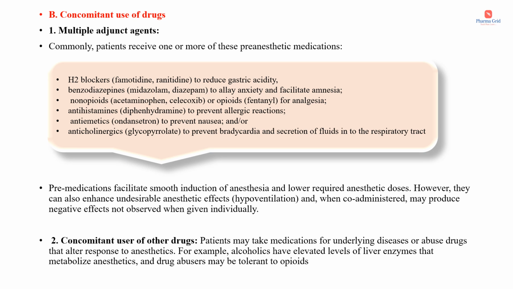The pre-anesthetic medications include H2 blockers such as famotidine and ranitidine in order to reduce gastric acidity, then benzodiazepines such as midazolam and diazepam to allay anxiety and facilitate amnesia, non-opioids such as acetaminophen or celecoxib, or opioids such as fentanyl for analgesia, then antihistamines, for example diphenhydramine, to prevent allergic reactions, antiemetics such as ondansetron to prevent nausea, and anticholinergics, for example glycopyrrolate, to prevent bradycardia and secretion of fluids into the respiratory tract.